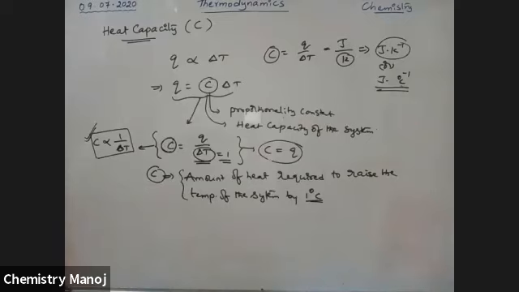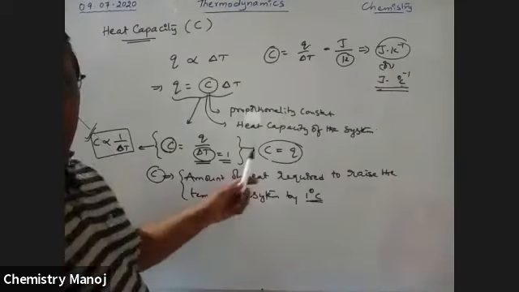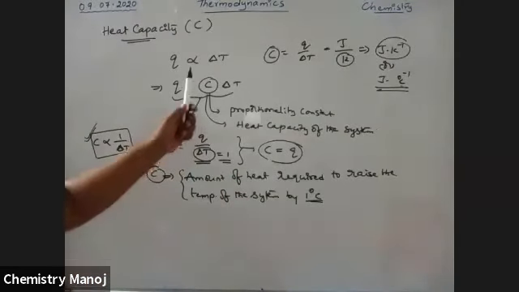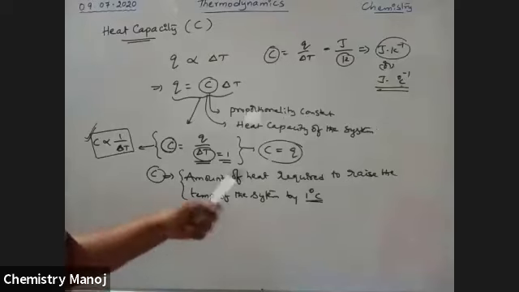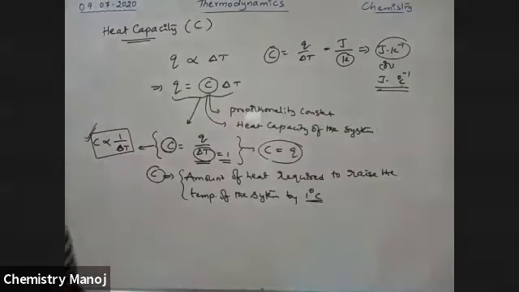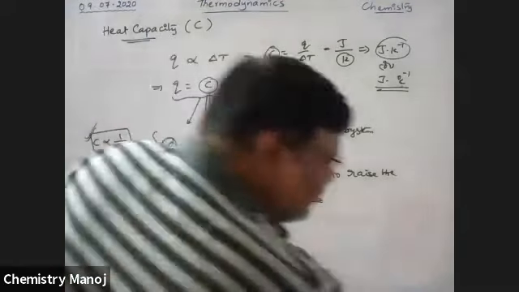So how much quantity of gas is taken? But up to now, is this clear? It is about heat capacity. Now I am taking heat capacity at constant volume and heat capacity at constant pressure.